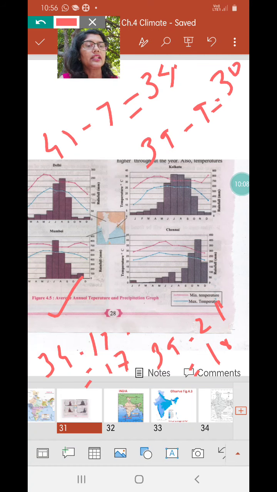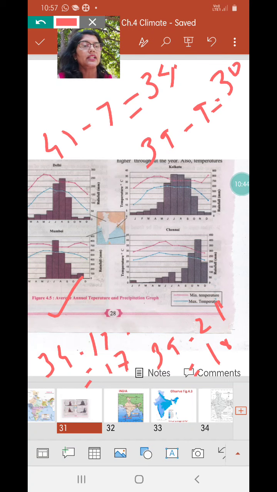The next question is, in which city is the range minimum and what can you infer from this? It means the climate here is equable climate. Equable means there's not much difference in summer and winter temperature. So normally when people from Mumbai go to Delhi or Kolkata or they come to Pune, they realize that here the winters are severe. But for them in Mumbai, they hardly feel as though it's winter, because their summer and winter temperatures are around 30-32 degrees all the year round.